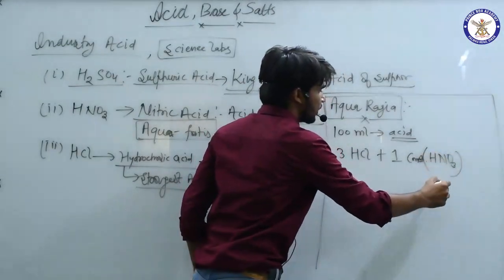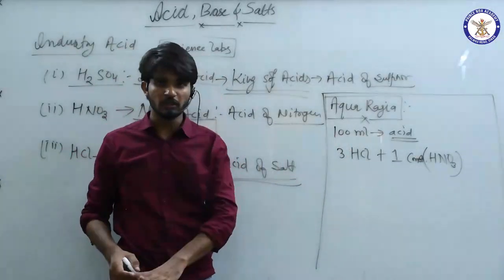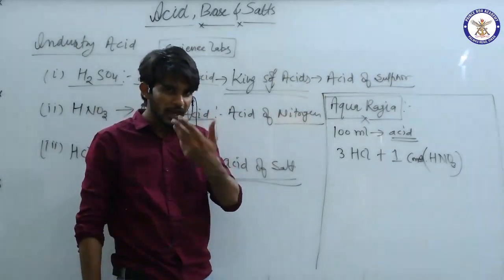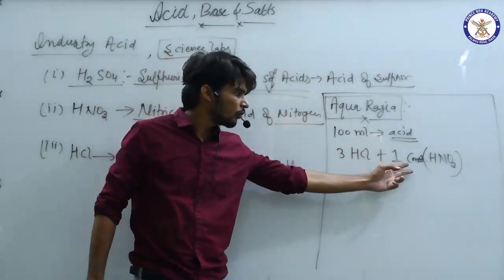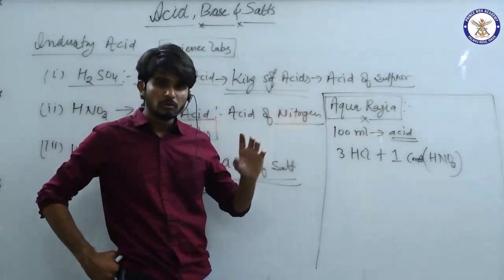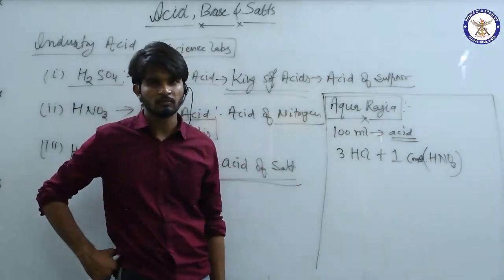What I want to say is that if you have any solution, and from that we take 3 parts of HCl and 1 part of HNO3 and mix them, then it becomes an ultra dangerous acid, and that is known as aqua regia.